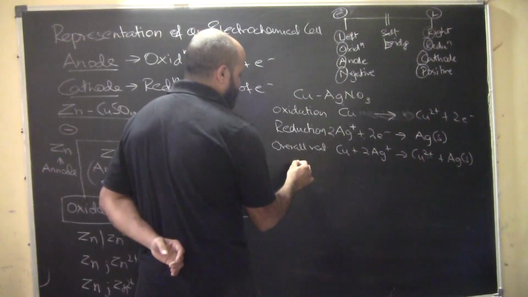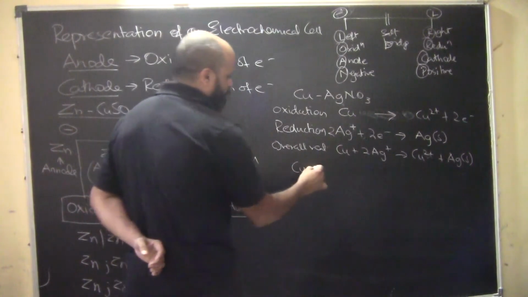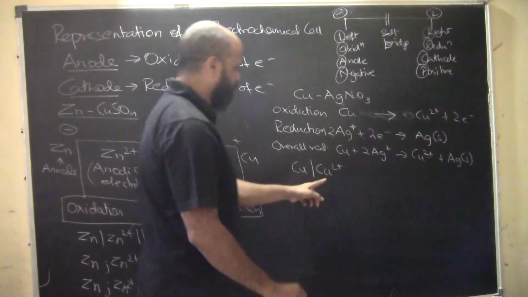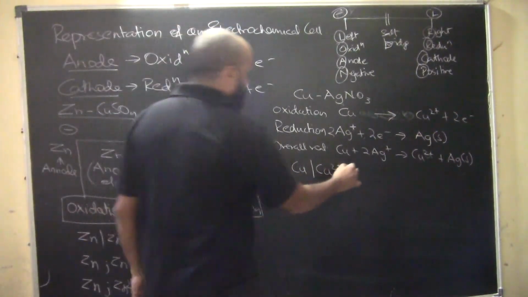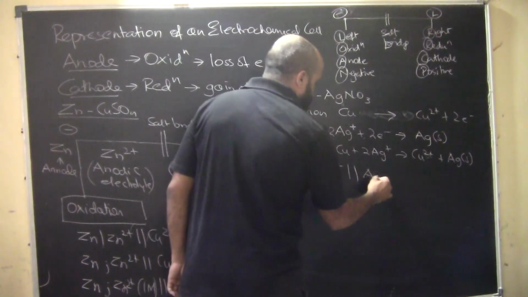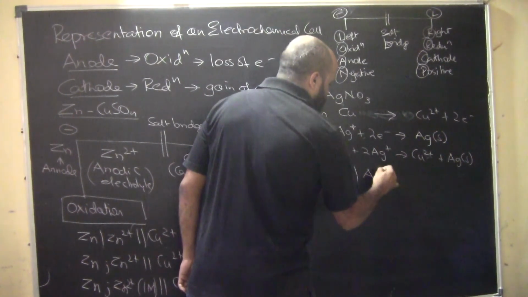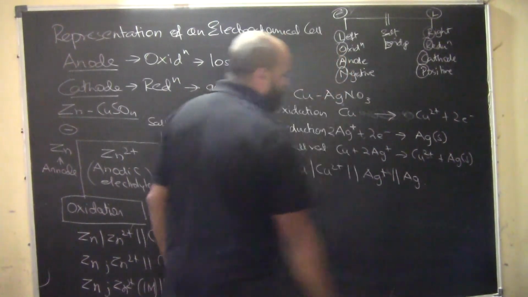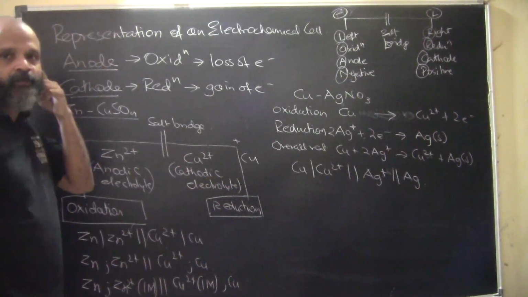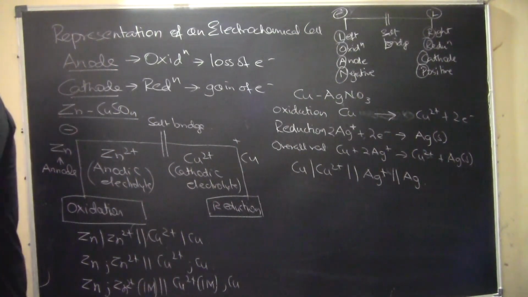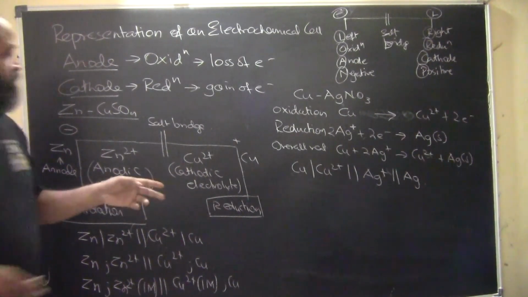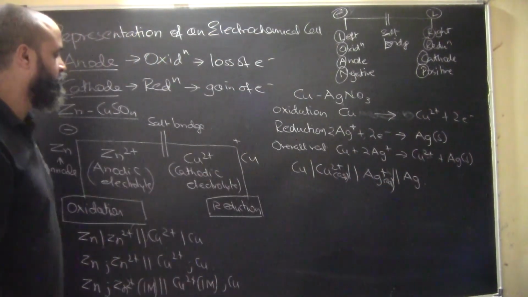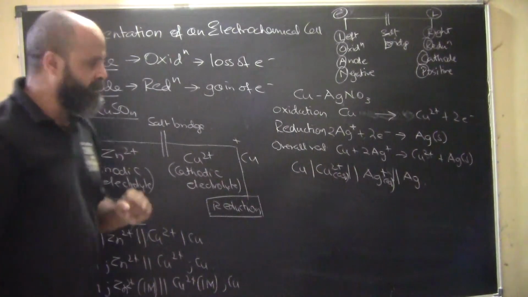Now if I were to represent this as an electrochemical cell, it will be Cu, the copper electrode, then Cu2+, which is the anodic electrolyte, then the double line, then Ag+, and then Ag itself. So this will be the representation. Of course we can write aqueous, as this will be in aqueous medium. The double line represents a salt bridge.